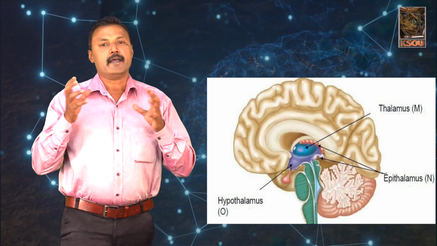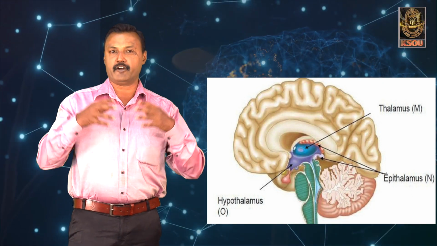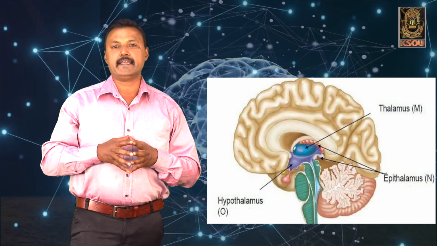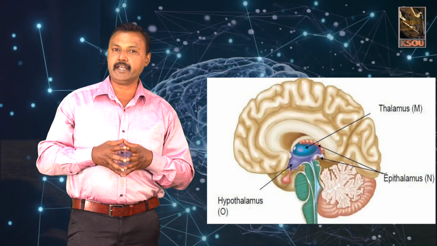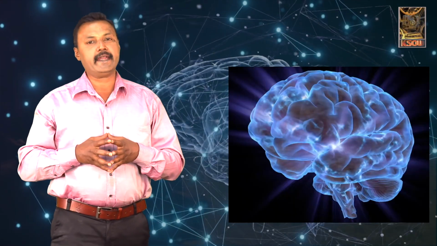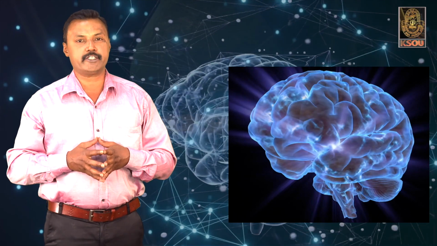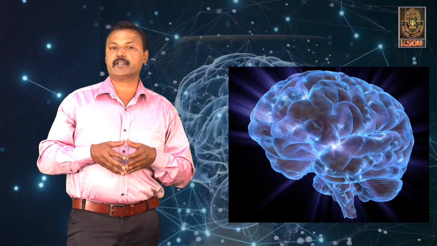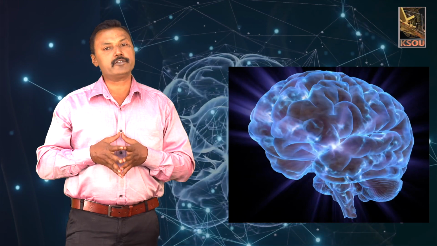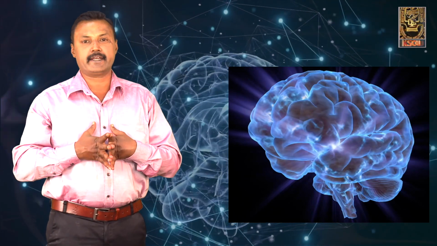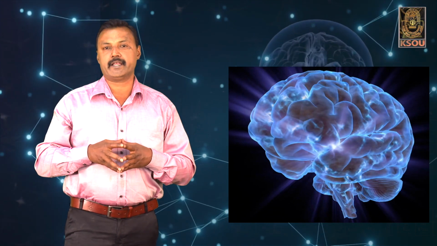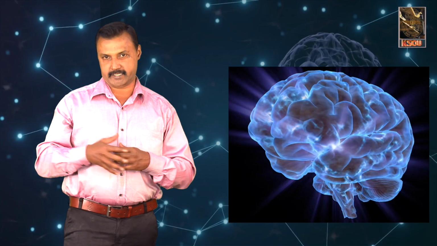The main functions of the diencephalon are that it has the main regulatory hormones like ADH and also oxytocin, which are responsible for the absorption of water and the contractions of the uterus respectively. The pineal gland produces circadian hormones, and the diencephalon is also mainly involved in emotional responses and activities.